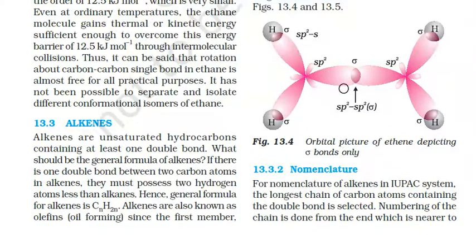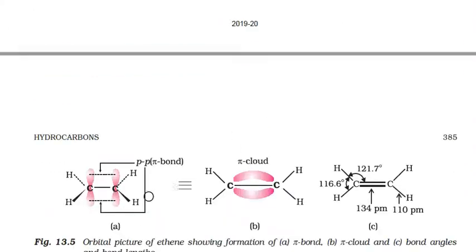But for the formation of the pi bond, here we can see the carbons containing two p orbitals, which overlap with each other and form the pi bond, the pi cloud here, which is seen in the diagram. The lengths of the pi bond and the sigma bond are shown here.